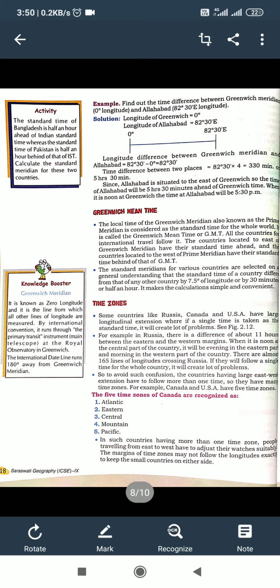Now, student, Greenwich Meridian. It is known as zero longitude, and it is the line from which all other lines of longitude are measured by international convention. It runs through the primary transit instrument, the telescope at the Royal Observatory in Greenwich. The international date line runs 180 degrees away from the Greenwich Meridian.